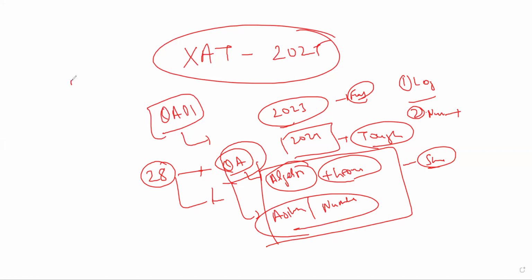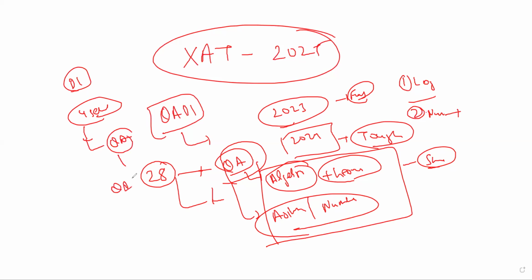In DI, usually you will have four sets. I don't know what will be in that, but usually four sets, so you can consider that. Out of these four sets, this is very basic DI, not that tough. Obviously, it will be a little bit time consuming in terms of calculation, but you can use the calculator, and this was better than the QA question, which is much more time consuming.